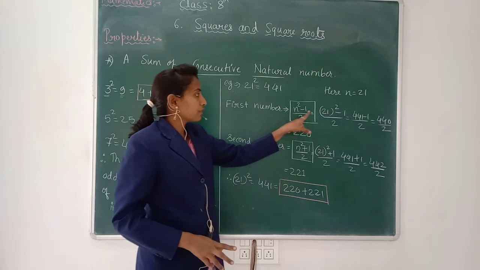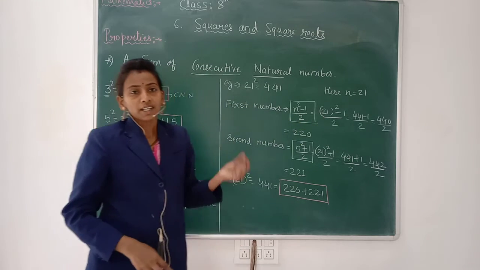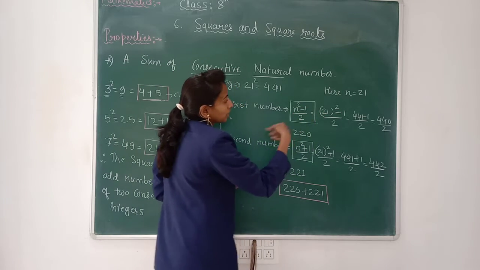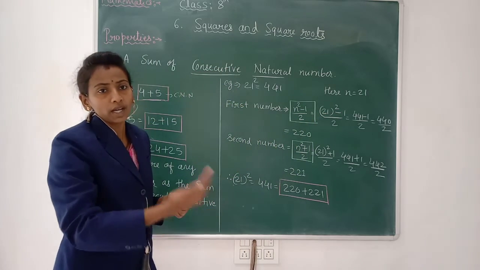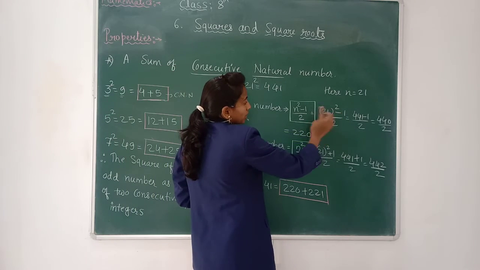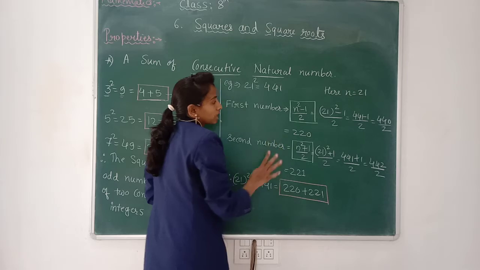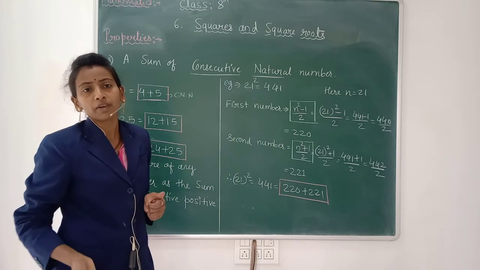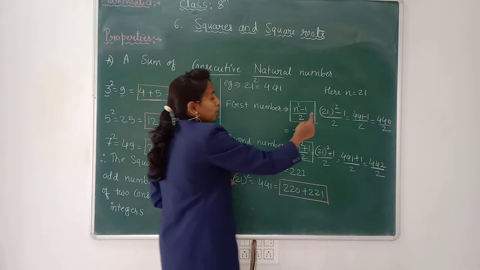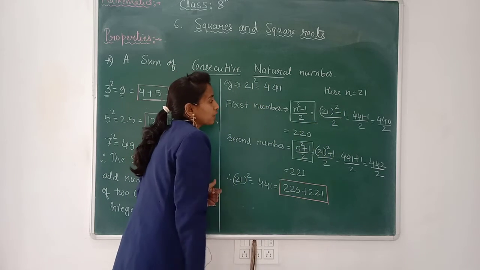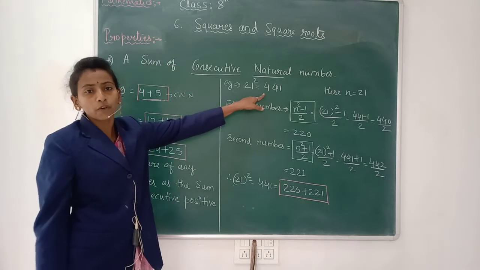So n will be 21. n square means 21 square. In that we subtract 1 and divide by 2. Whatever odd number you have taken will be your n value. So 21 square minus 1 divided by 2. 21 square we already have, that is 441.